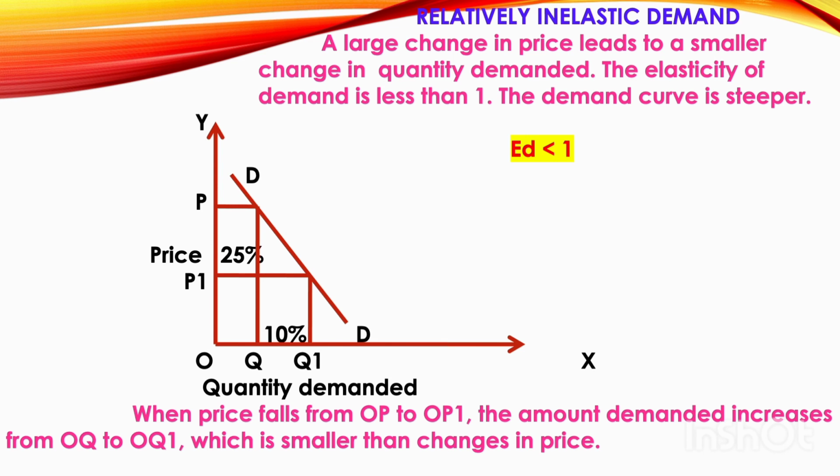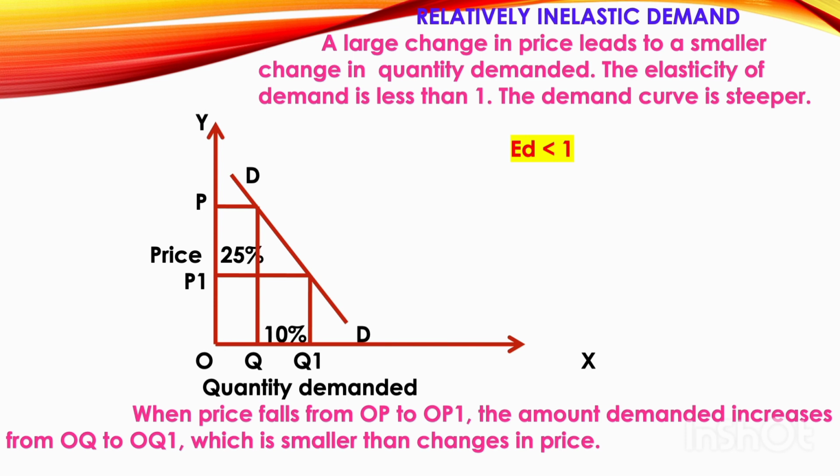If the price of a perishable commodity falls greatly, the quantity demanded will increase only a little, because the consumers who purchase these perishable commodities cannot store them for a longer period of time. So they cannot demand more. They can just increase the demand a little.